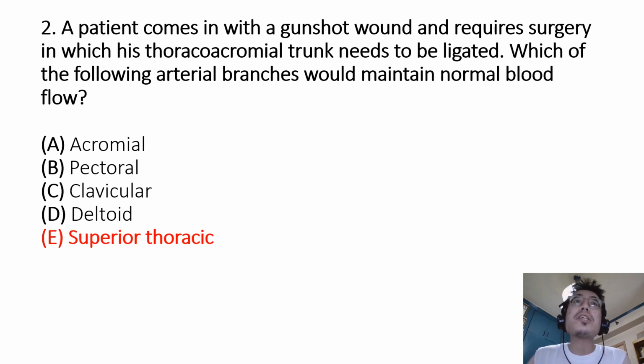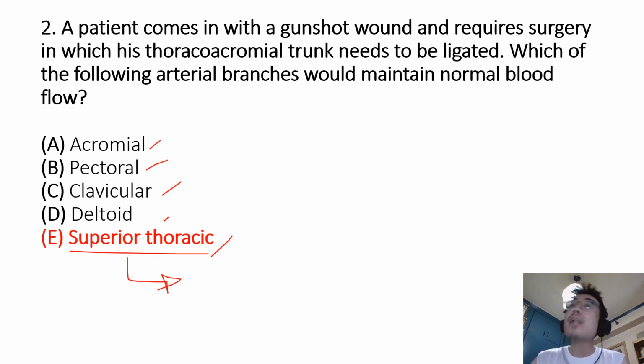And the correct answer is E, superior thoracic artery. This is because the first four choices, the acromial, pectoral, clavicular, and the deltoid arteries are all branches of the thoracoacromial trunk. The superior thoracic artery is not a branch of the thoracoacromial trunk, but rather is a branch of the axillary artery.